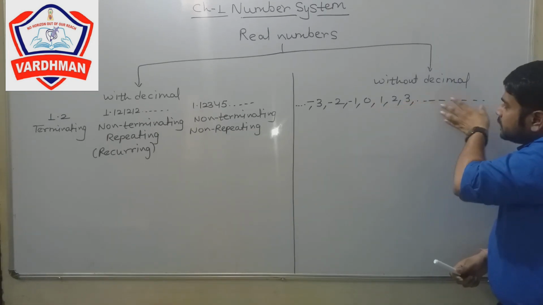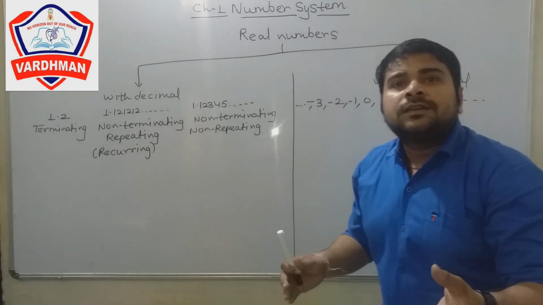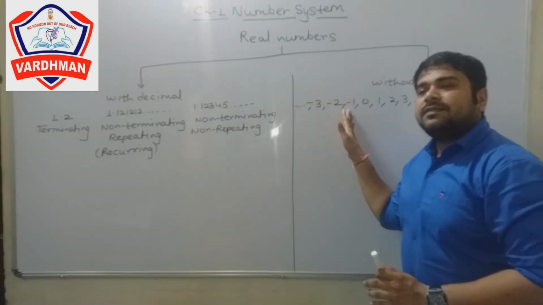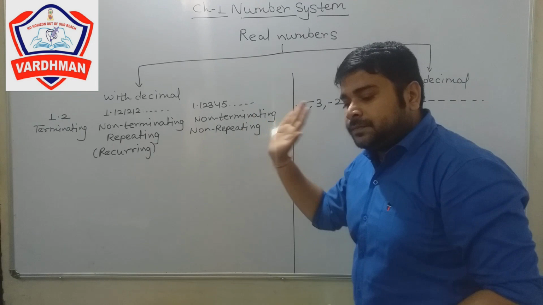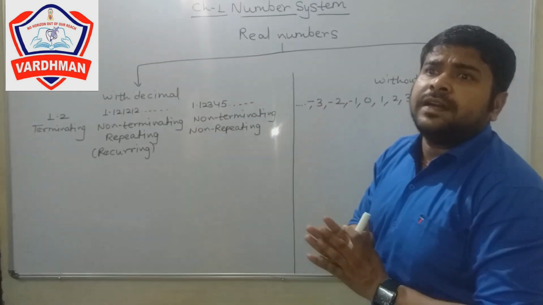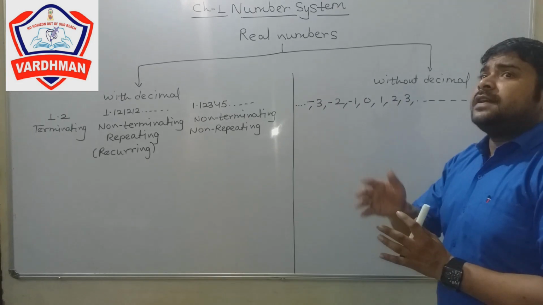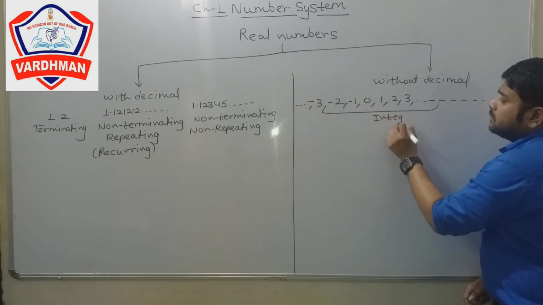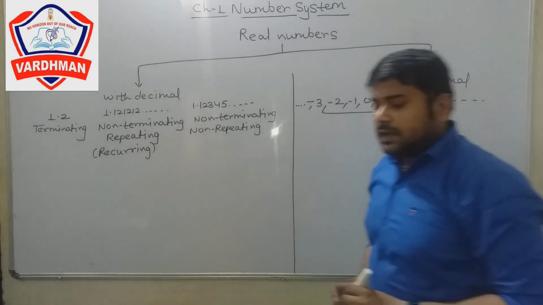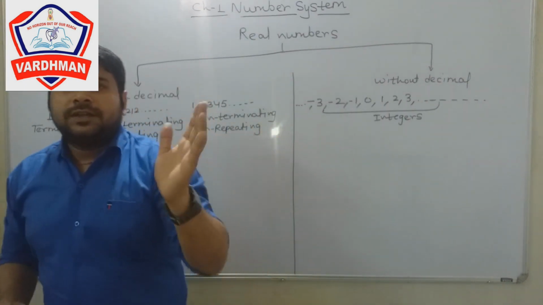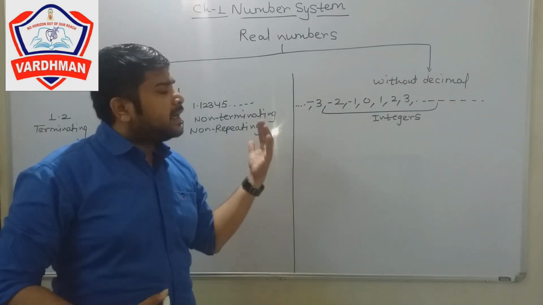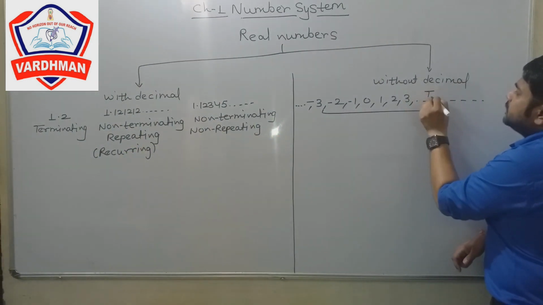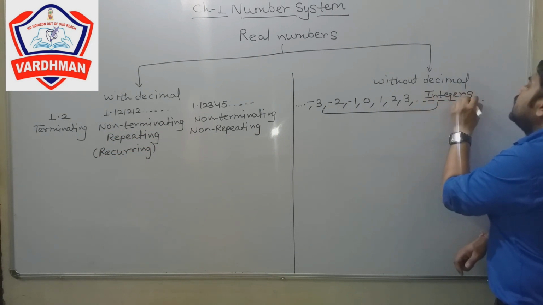Without decimal, like 0, 1, 2, 3, and the dots represent infinite, meaning there are so many numbers, not countable. And there are -1, -2, -3, also infinite. We can't find out how many positive and negative. 0, 1, 2, 3 and so on, and 0, -1, -2, -3 and so on, are called the integers.